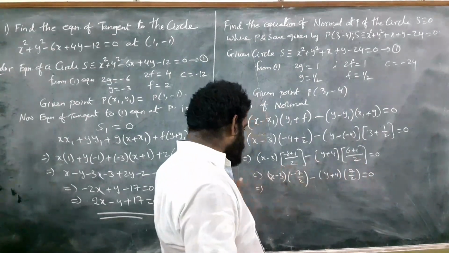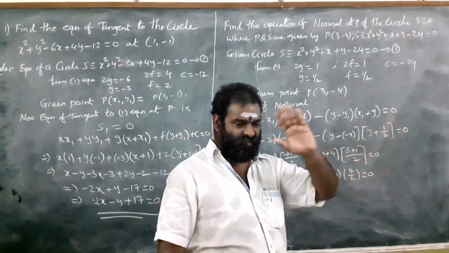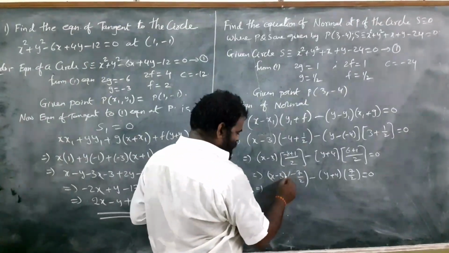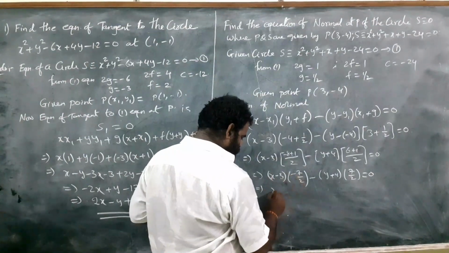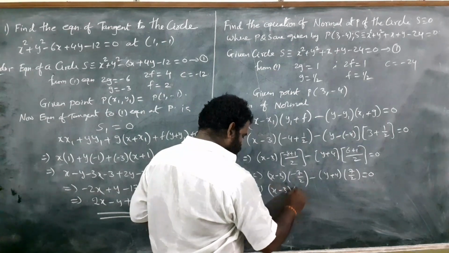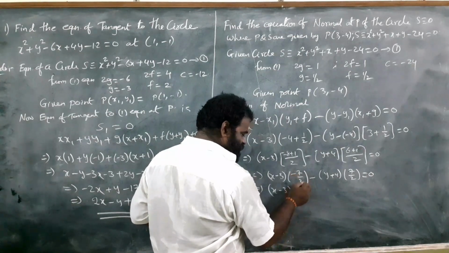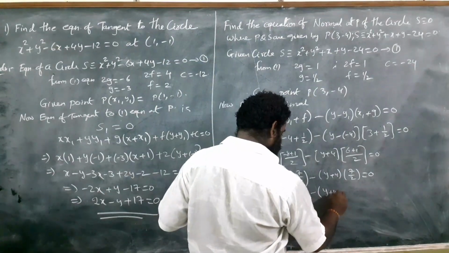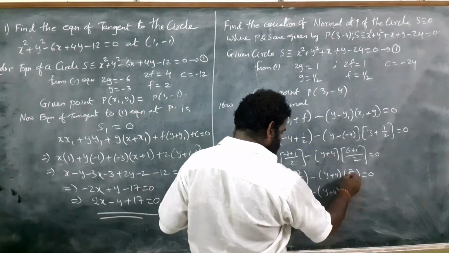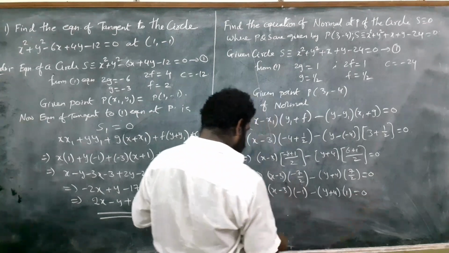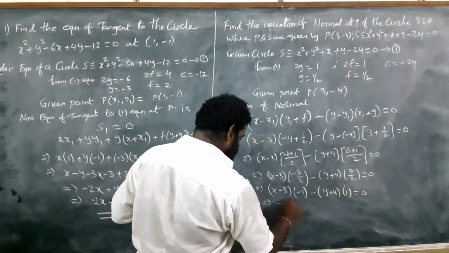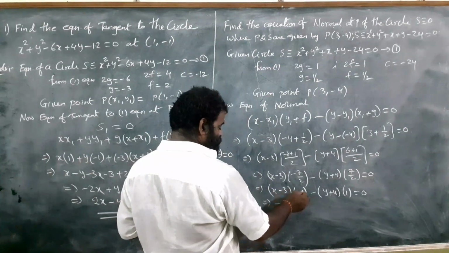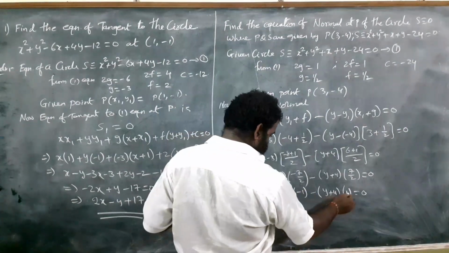So when we multiply throughout the equation with 2 by 7, all are cancelled. So what will remain here? (x minus 3) into minus 1, because 7 by 2 is cancelled. Minus of (y plus 4) into 1, because 7 by 2 is cancelled, equal to 0. Now what it becomes? Minus x plus 3, because minus (x minus 3) gives minus x plus 3.